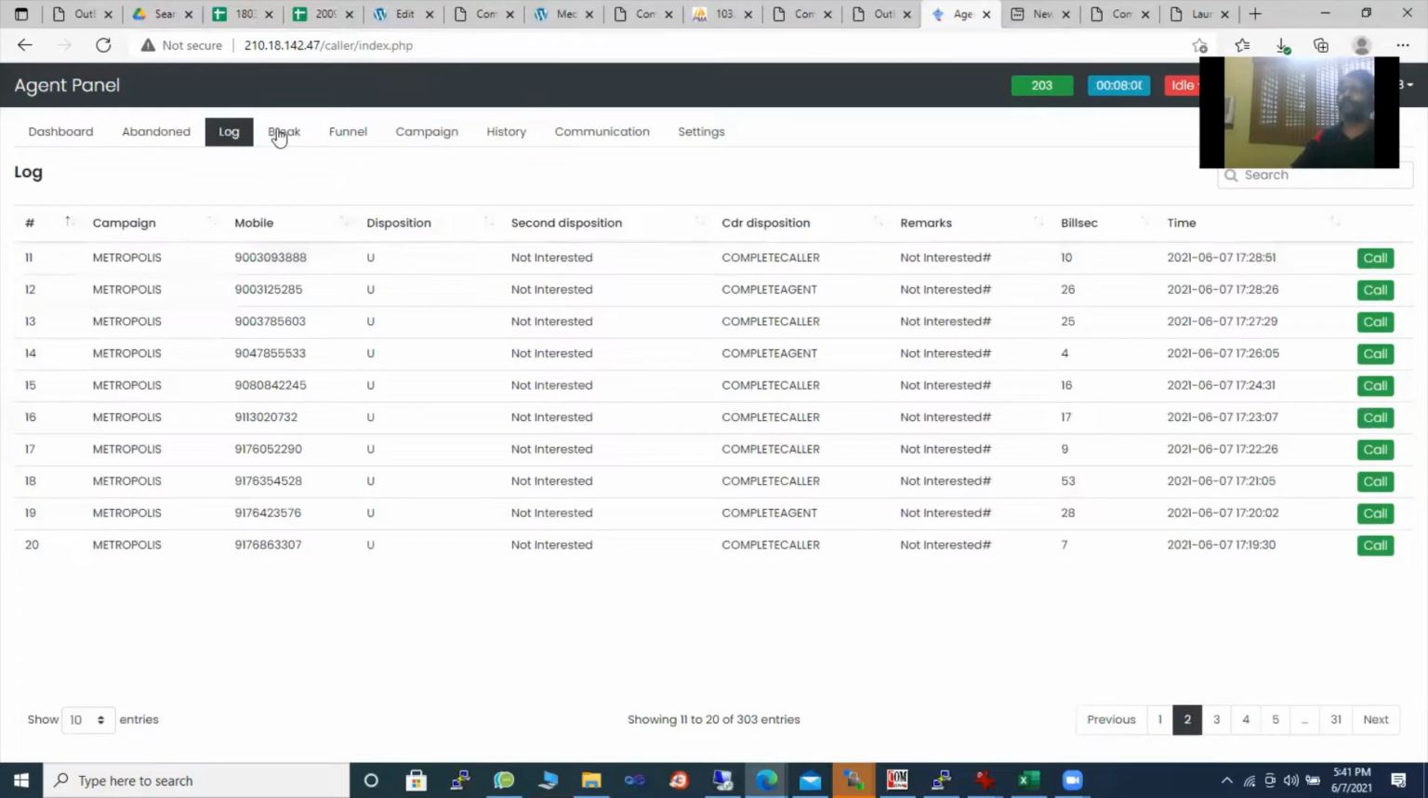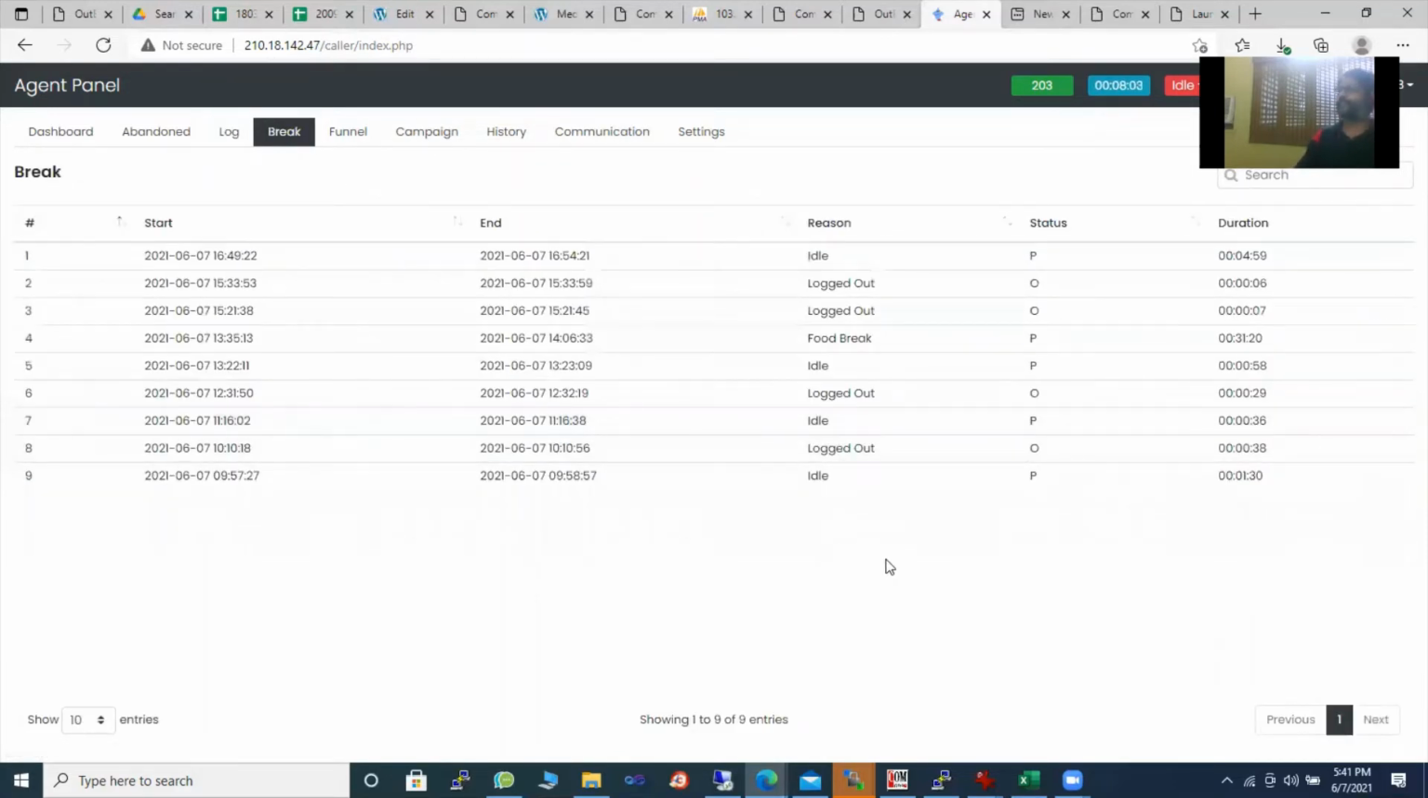And actually you can redial it. The break section gives an idea about when she was on break, I mean, when agent Priya was on break.